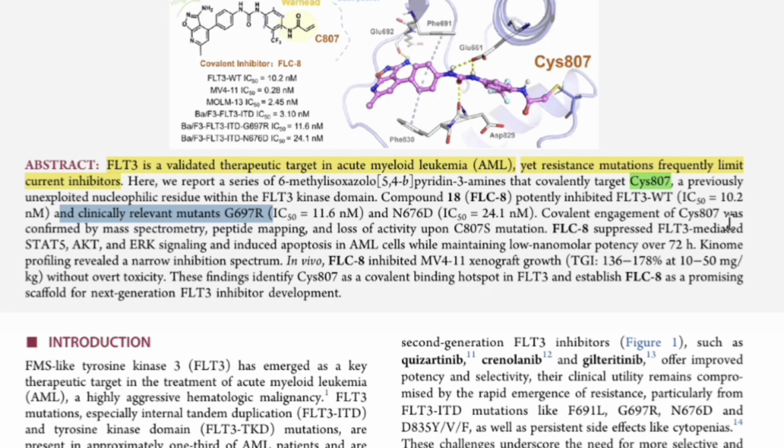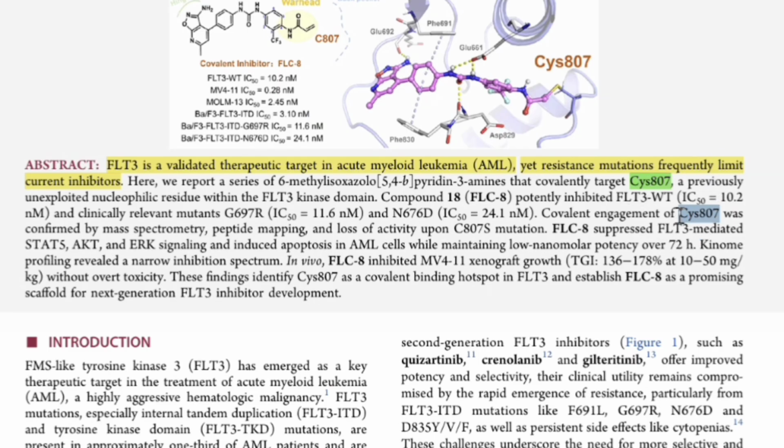Covalent engagement of CYS807 was confirmed by mass spectrometry, peptide mapping, and loss of activity upon C807S mutation. They are saying that they have found a covalent reaction between the target CYS807 and this compound. This is a great approach they have found. You must have heard about the Michael addition reaction. Something similar happened here.